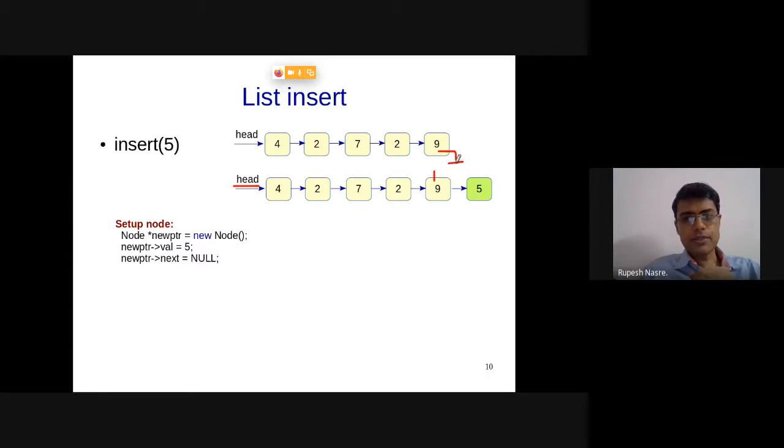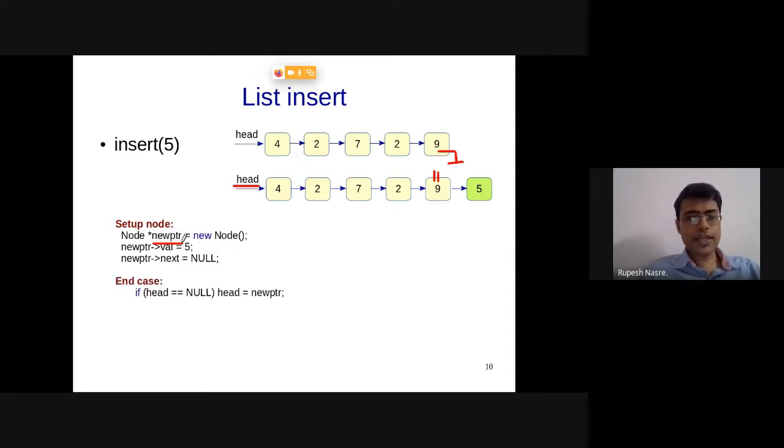So typically it is represented like this. Like we show the ground, right? Like that also it can be shown in the electrical circuit. How does 9 differ from 4, 7, 2? Its next pointer is null. So I need to go to a node whose next pointer is null. That means I have reached the end of the list, and at that time I can just be pointing to that element here and then update its next pointer to new PTR. Update 9's next pointer to new PTR, right? So that is something which I can do.